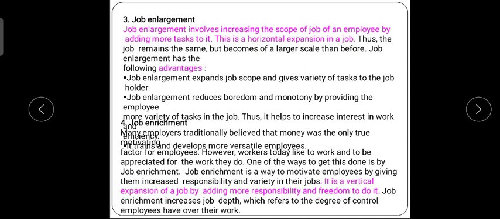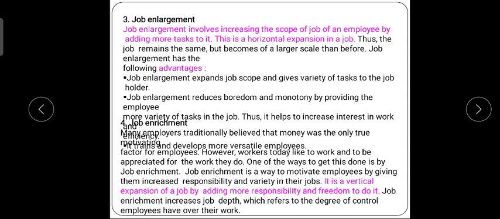Suppose my task is to teach in TYBCom. Every year I teach these subjects in TYBCom, but sometimes I get bored. So what the HR department does is give you more tasks, because you feel boredom, and you like a challenging task. So they are enlarging, adding more tasks to your existing task. It refers to a horizontal expansion of a business. Correct. I hope no doubts are there.